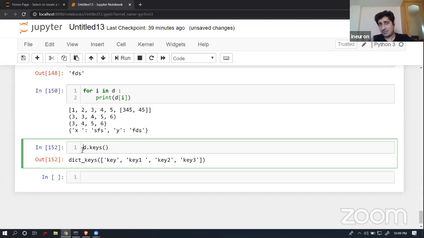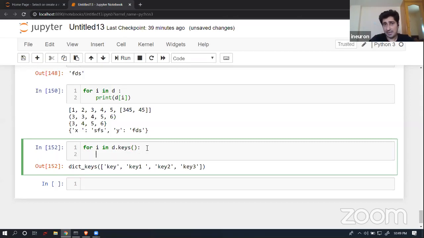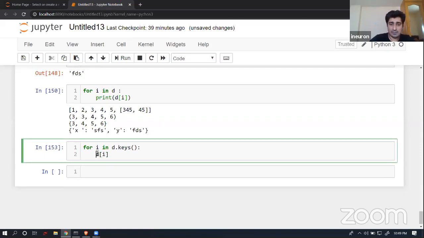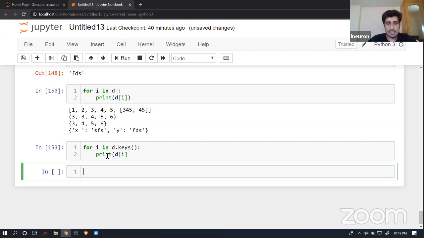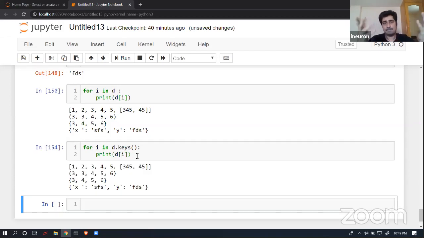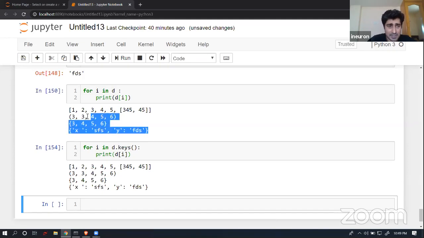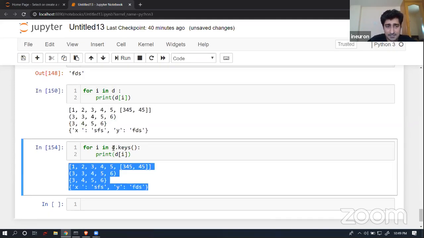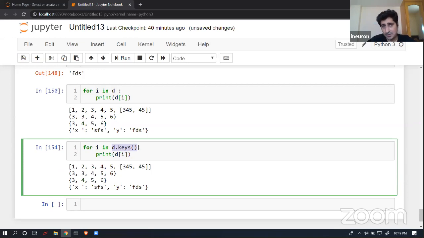But let's suppose even in this way I wanted to extract a value. So I can write for I in d dot keys, because I know that it is going to return me a list. Do one thing: d of I, just try to print d of I over here. Both operations, the previous one and this one, are giving me the same thing. I have used d dot keys over here because we know that d dot keys is going to return a list of all the keys which are available inside a dictionary. That is completely fine. I'm able to get that.